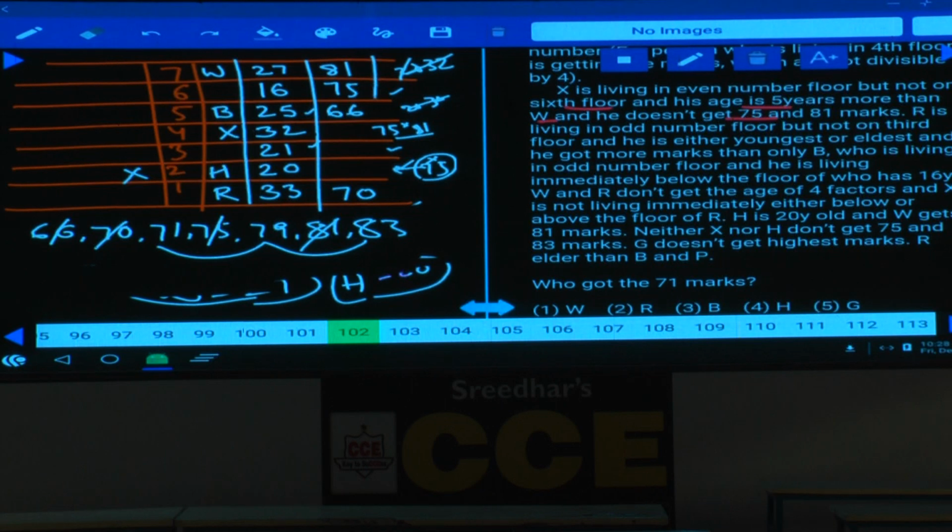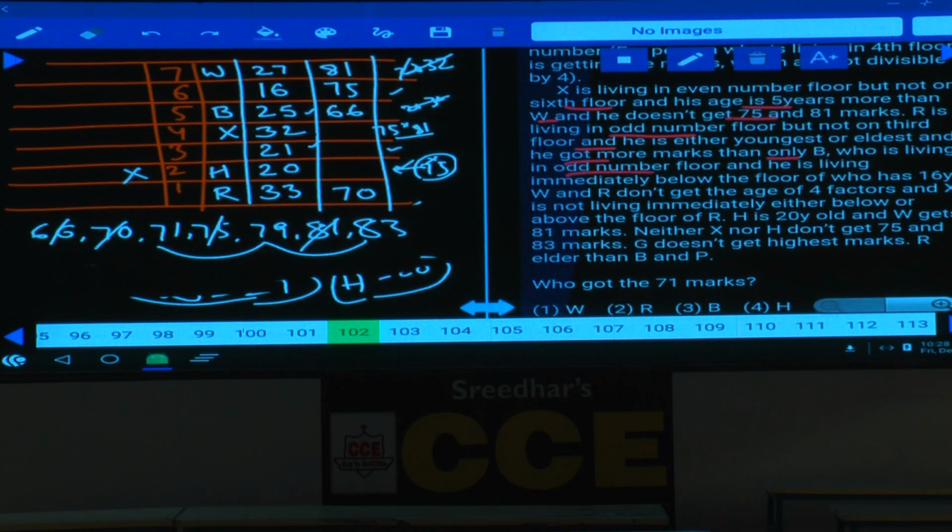As all the three numbers are prime numbers, these numbers are not divisible by any of these floors, 2, 3 and 4. Okay? Then R is living on an odd number floor, but not on the third floor, and he is either the youngest or the eldest, and he got more marks than only B.